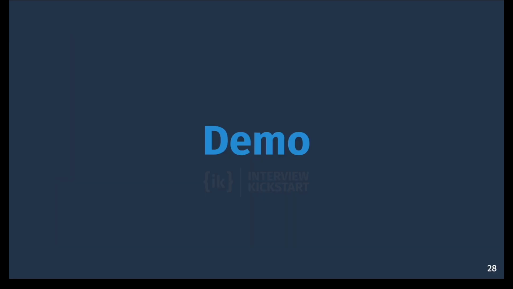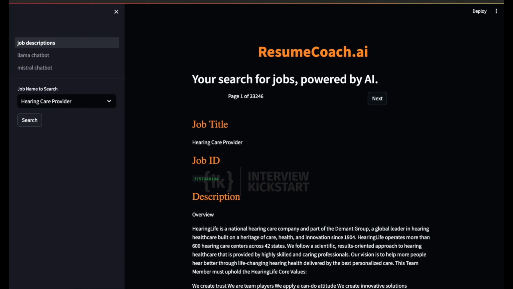Now let's move on to the demo. Over here, you can see we have the Resume Coach web application. This is an interface which can be used by any user in order to chat with the LLM as a backend, which is deployed on AWS SageMaker.